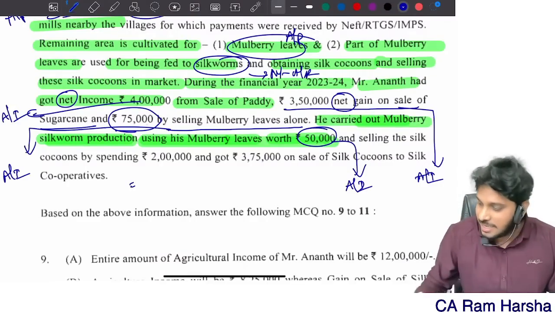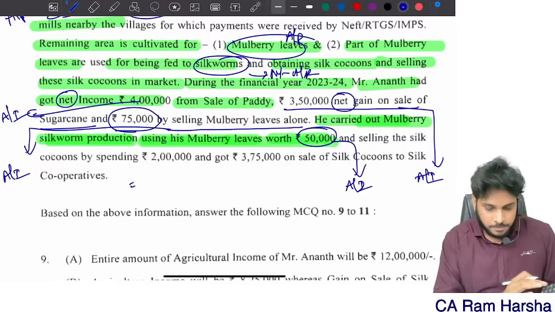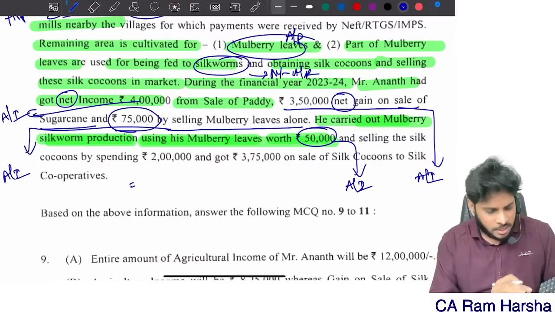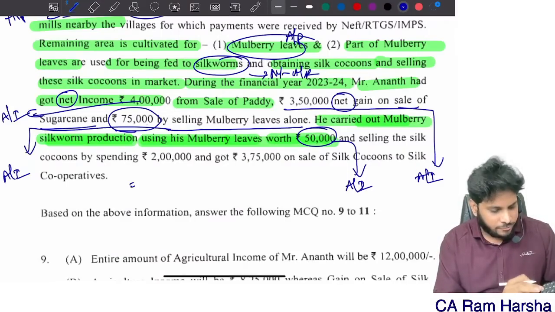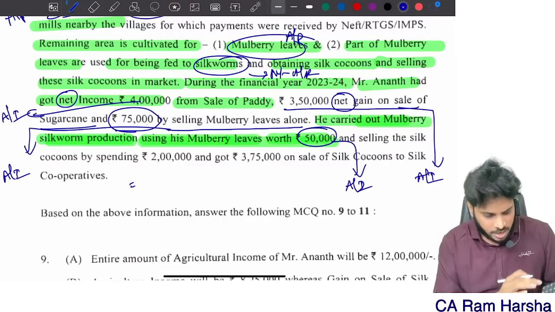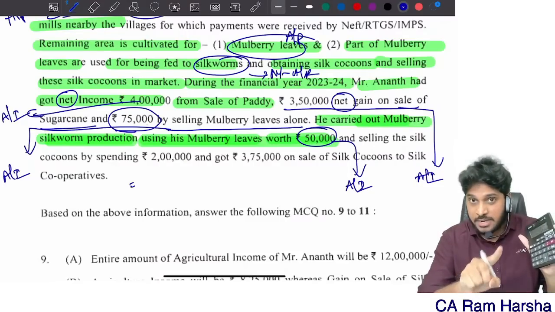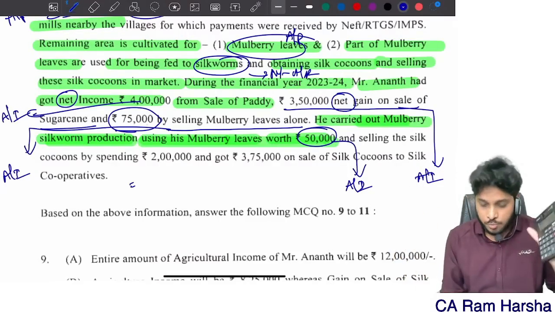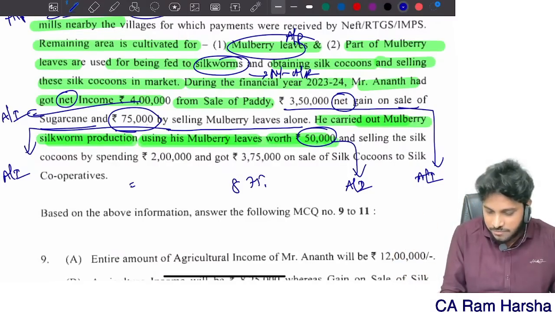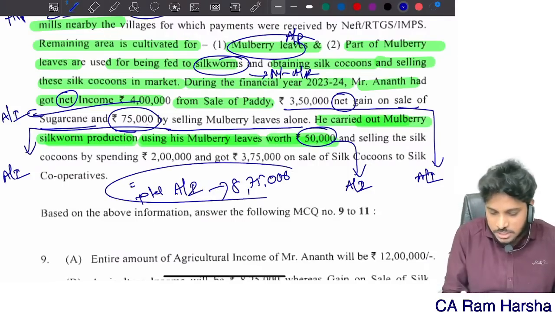What is the total agriculture income? Very simple. From paddy 4 lakh, 3,50,000 sugar cane, sale of mulberry leaves 75,000, and 50,000 rupees worth of mulberry leaves used in producing silkworms. Which means 8,75,000 is the total agricultural income. This is the main point.